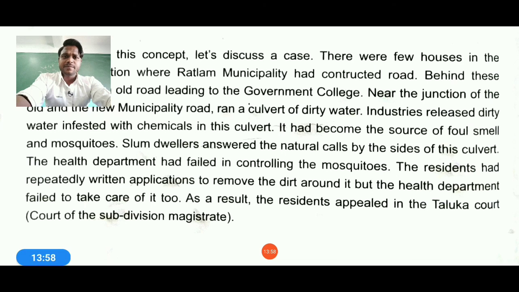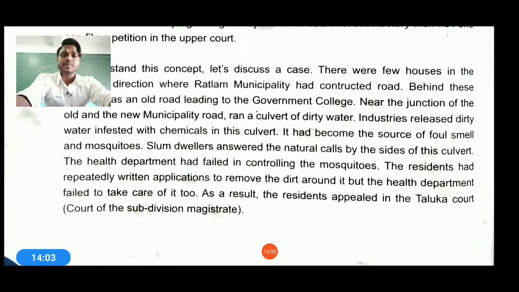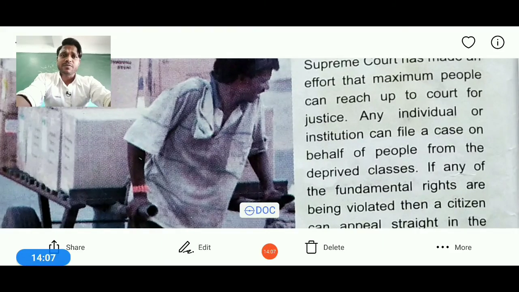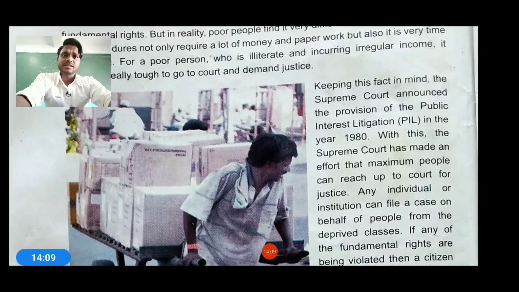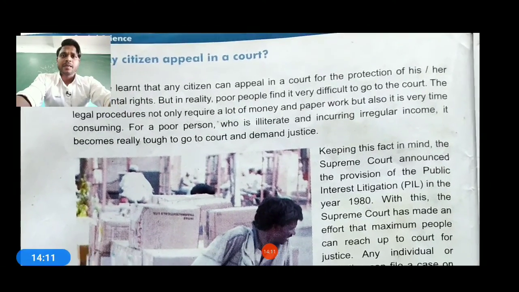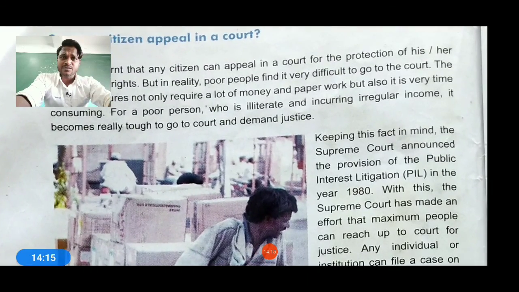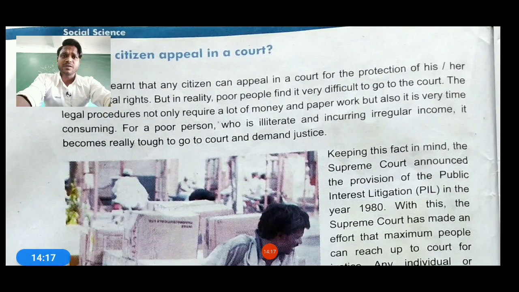So like this, we can say the Supreme Court can be working out, and all the courts must be connected with each other. The last line says that whenever you find a person, you can say this man is pulling the cart. Now, can any citizen appeal in the Supreme Court? Is that true or not? So see what is written.